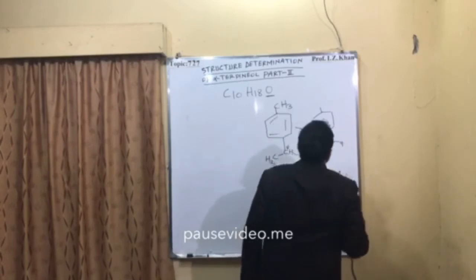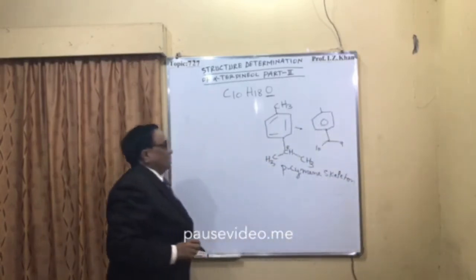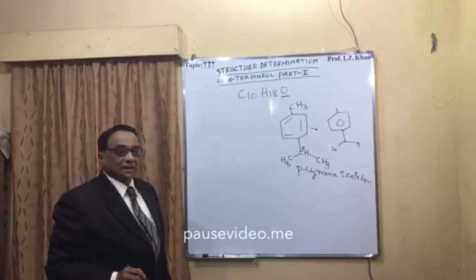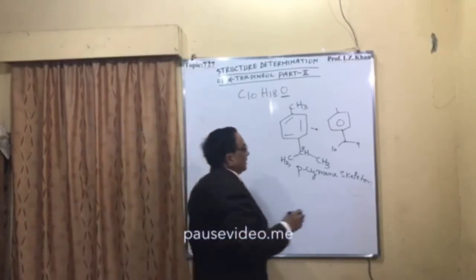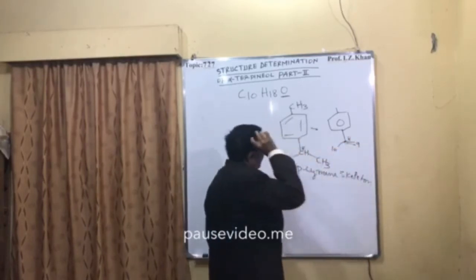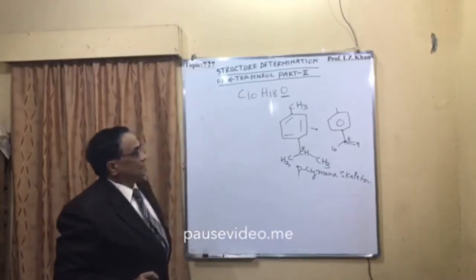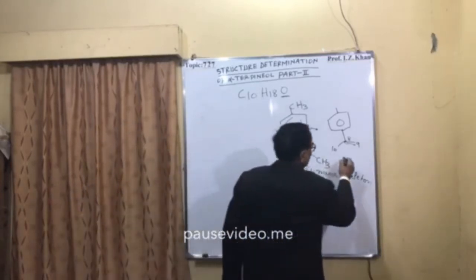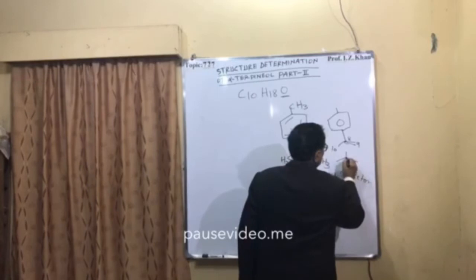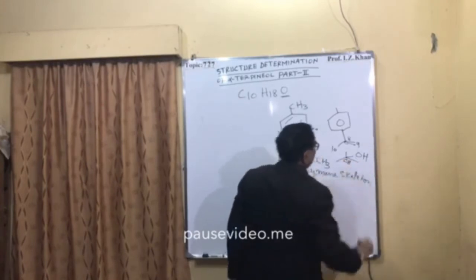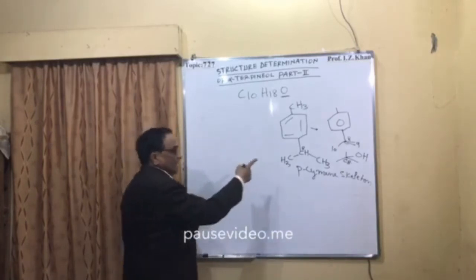So once it is subjected to dehydration, there will be a double bond at carbon 8 and carbon 9. So it confirms that the hydroxy group, that is the alcoholic group, is linked to this carbon, that is carbon 8. And you know that it is a tertiary position.